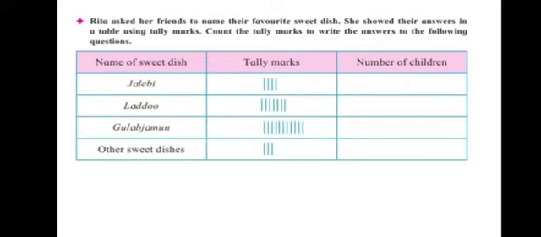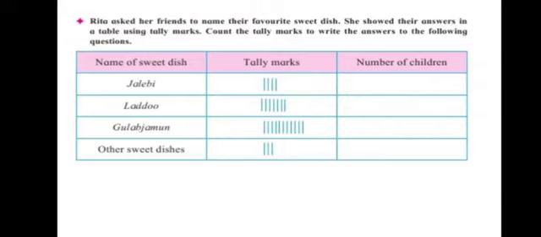Here Rita has asked her friends to name their favorite sweet dish. She showed their answers using tally marks. Count the tally marks to write the answers to the following questions. Some of them said jalebi, laddu, gulab jamun and other sweets. Other sweets means they had some other sweets which they liked, which is not in this table.